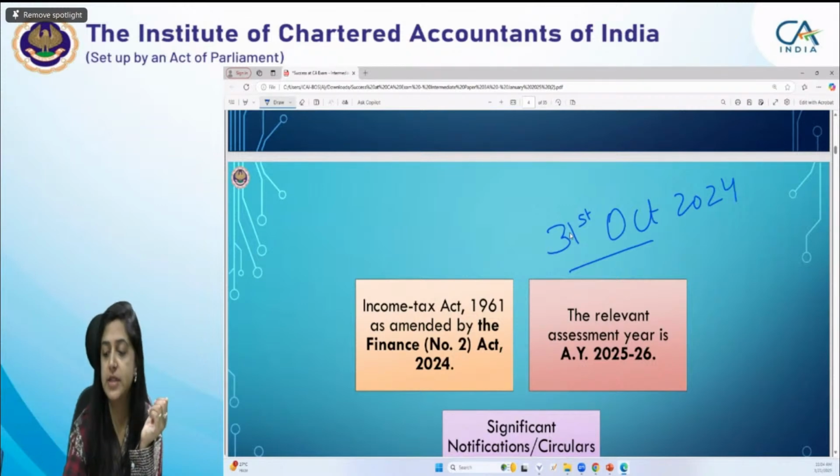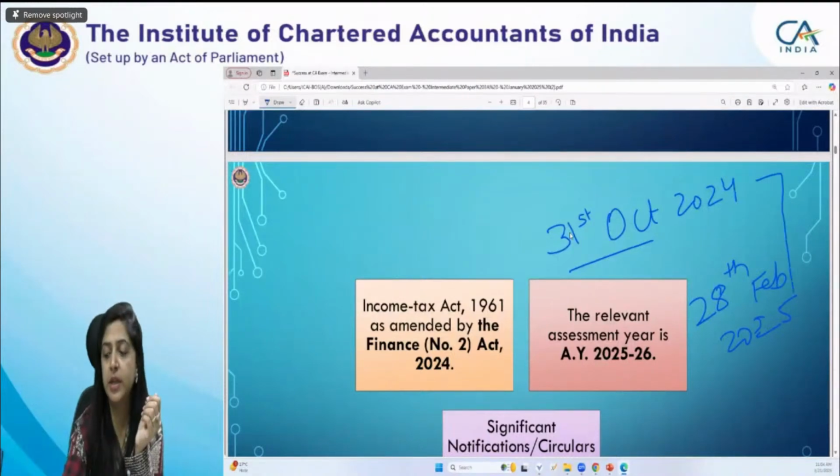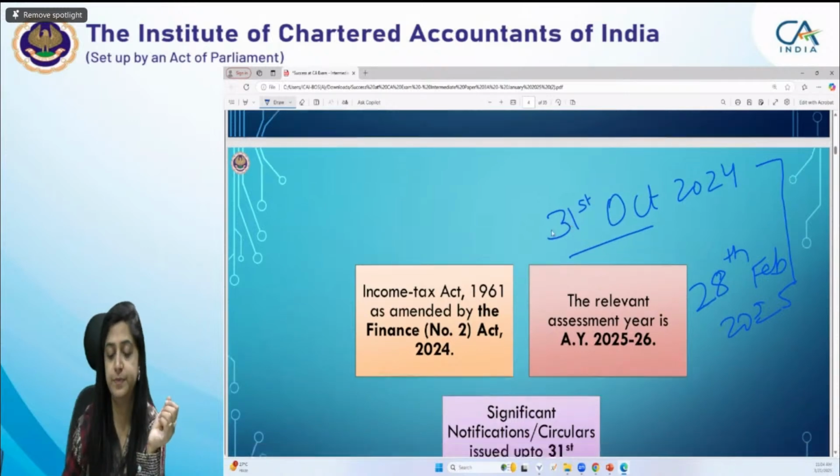For September, I already told you, it is 28th February 2025. That is, notifications and circulars issued up to 28th February 2025 will be relevant for the September 2025 examination. So only the 6-month update you need to go through for the September 25 examination.